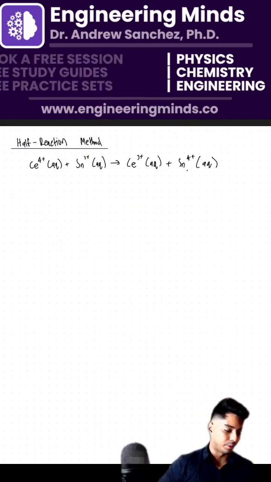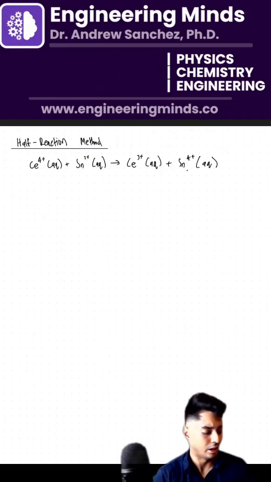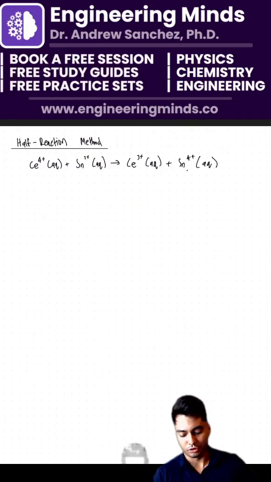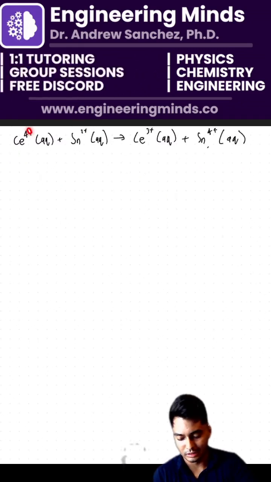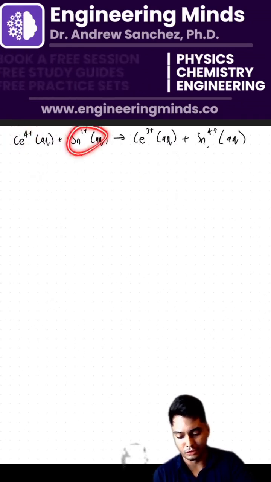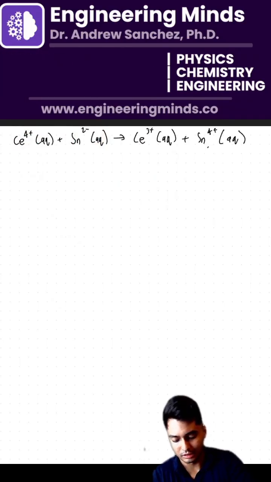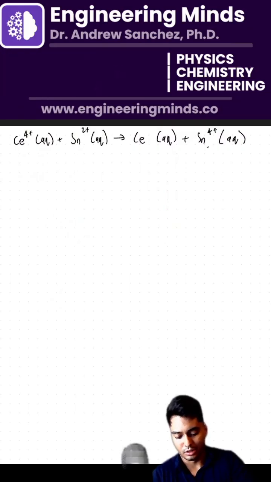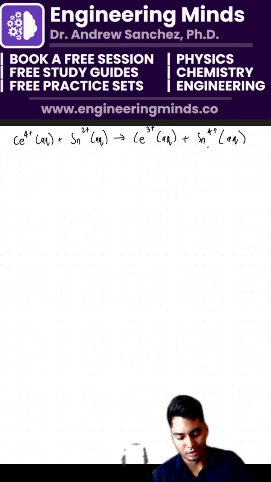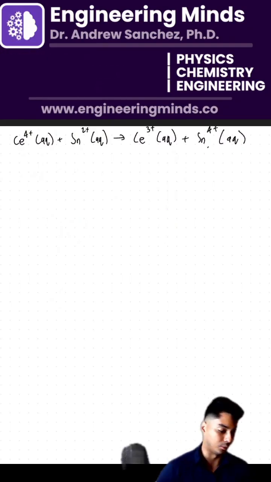So we have to balance this. So instead of balancing like the traditional stoichiometry method, we're going to balance the actual charges. So right now, let me know if everyone can see that. This is Ce4+, Sn2+, okay? Pretend this is an actual lecture, guys, okay? I do have a PhD, so if you follow along, I promise that this is actually going to help you understand the content. So Sn4+ aqueous here.